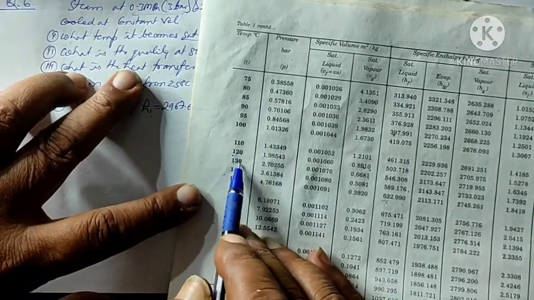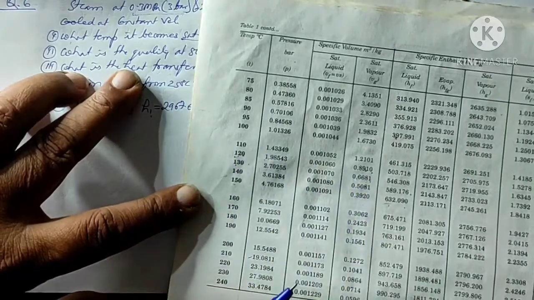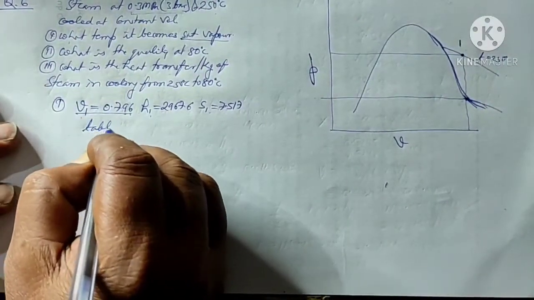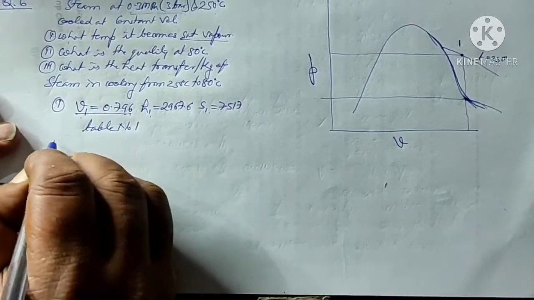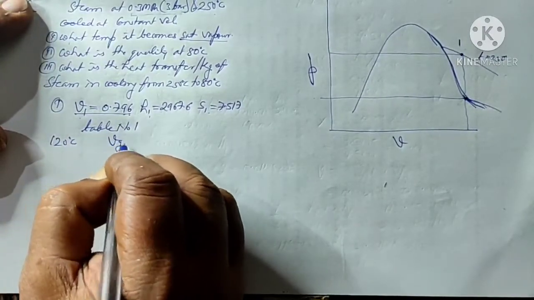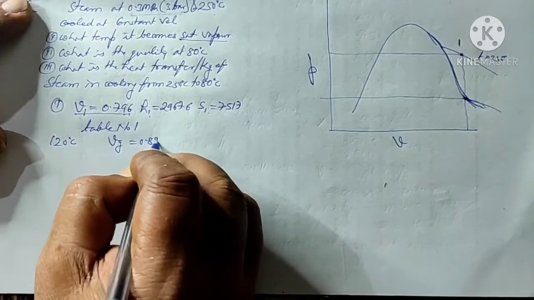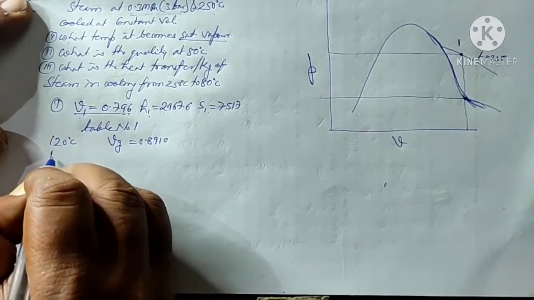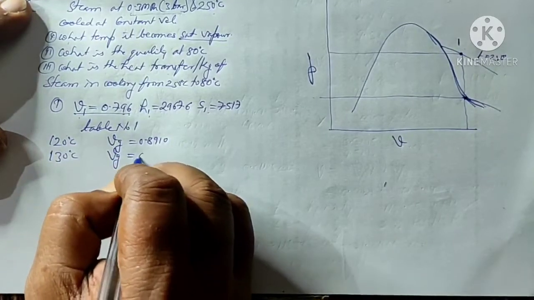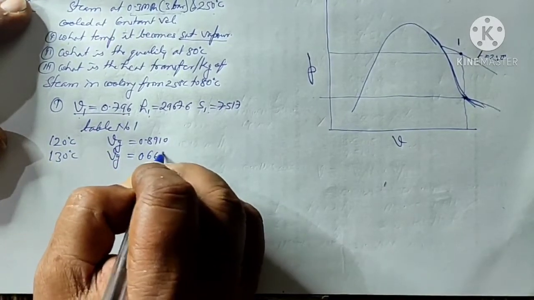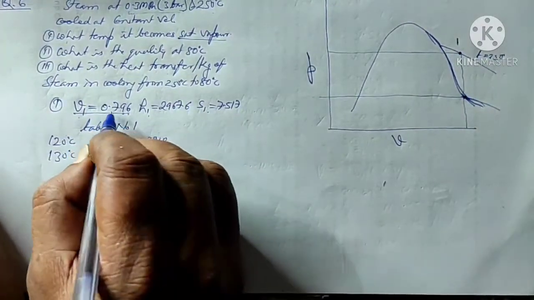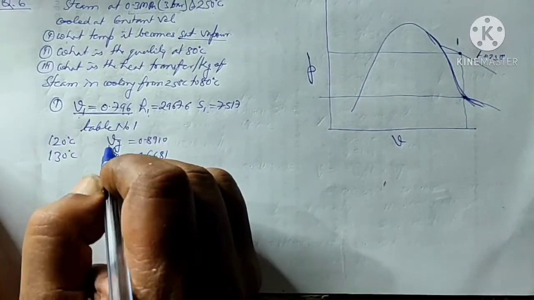So from table number 1, at 120 degrees centigrade the volume is 0.8910, and at 130 degrees centigrade the volume is 0.6681. And I need the temperature at volume 0.796.